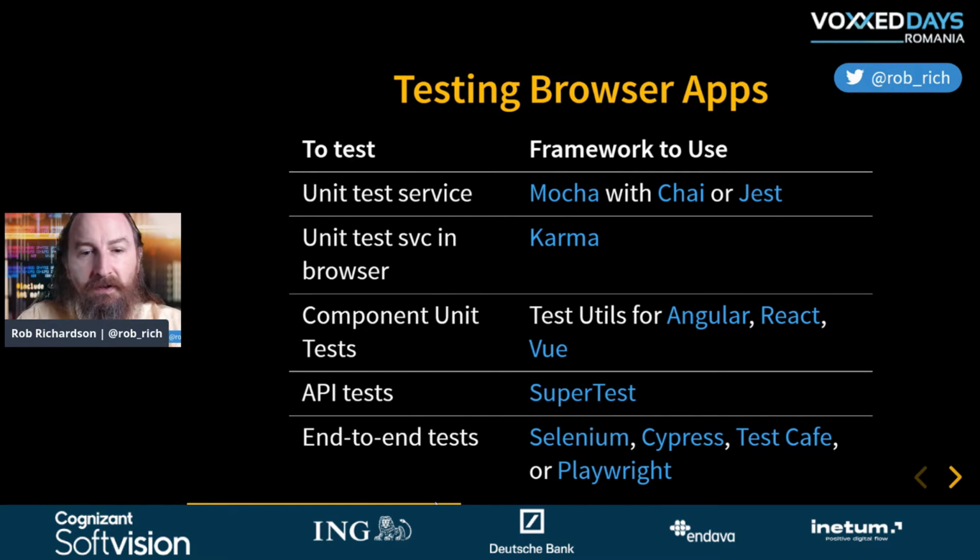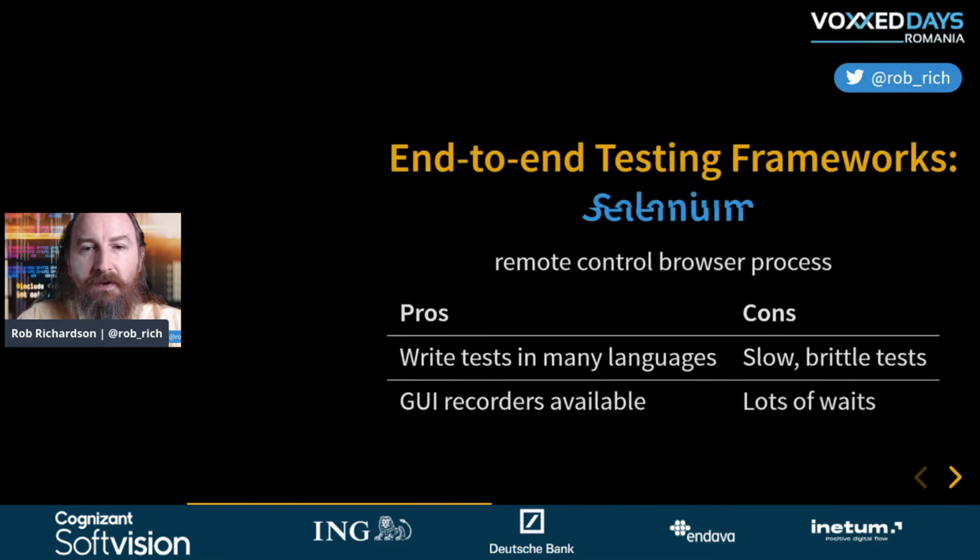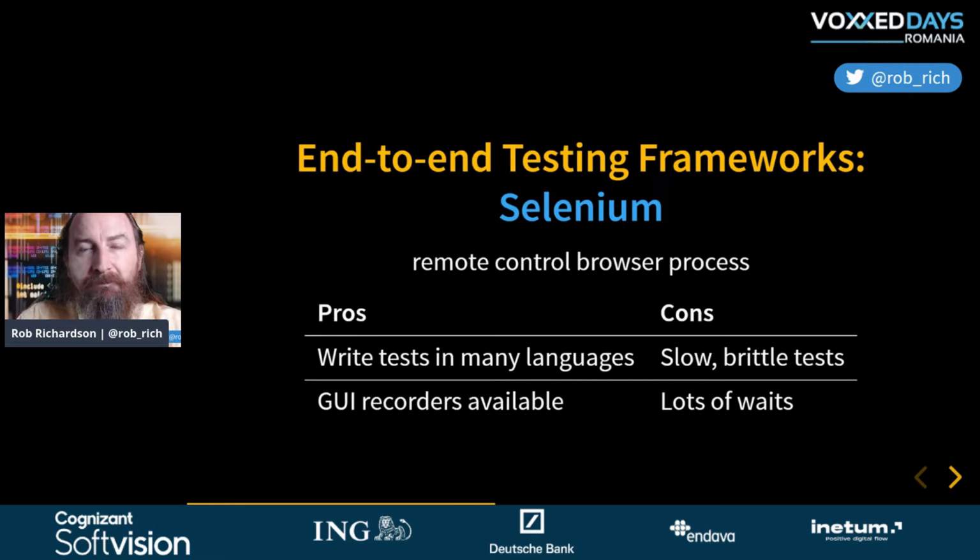Let's double click here into the end-to-end tests and take a look at the options that we have here. Selenium. Selenium kind of invented this space, and WebDriver has now kind of become a de facto standard inside of browsers. Selenium tests are great in that we can test drive browsers, but they're really hands-off. They're just kind of moving the mouse and clicking. So Selenium tests tend to be slow and brittle.